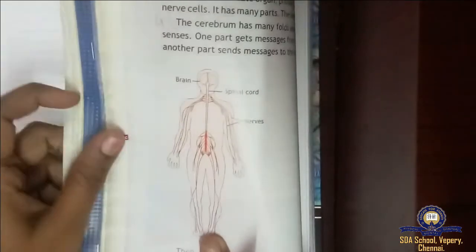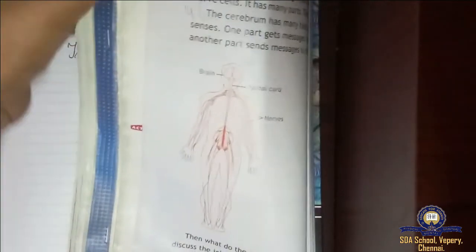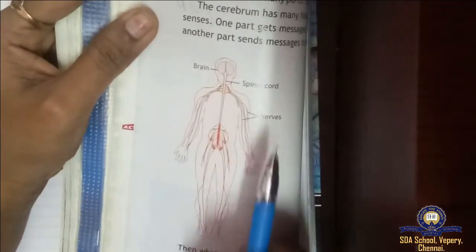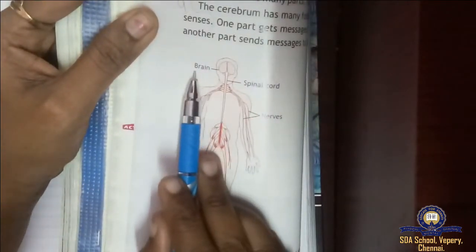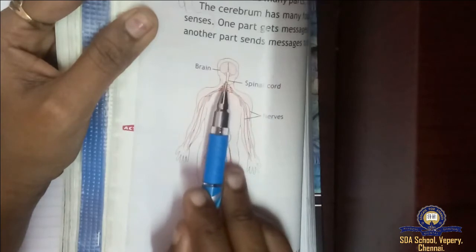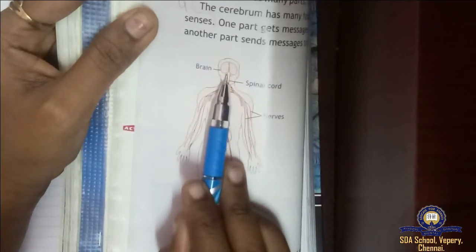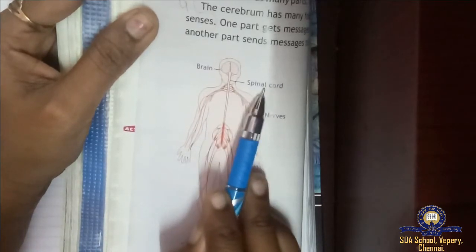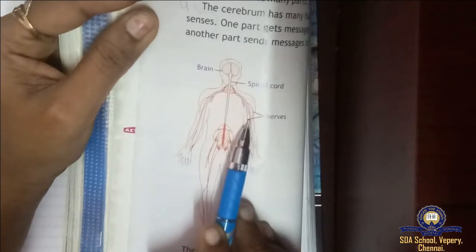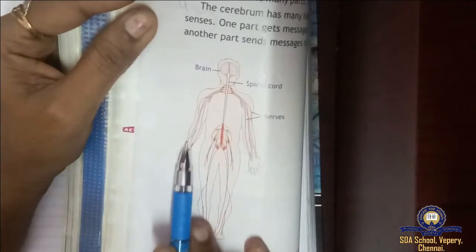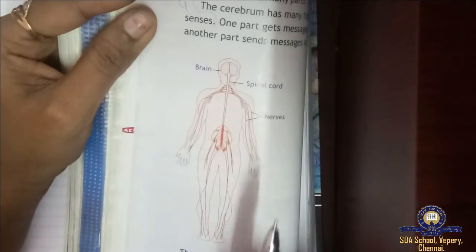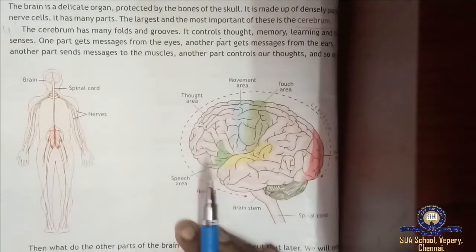So next, now I'm just showing the picture. So you can see the brain. This is the spinal cord. After the brain stem you will have the spinal cord. Then nerves. You can see the nerves connected like wires in our body.